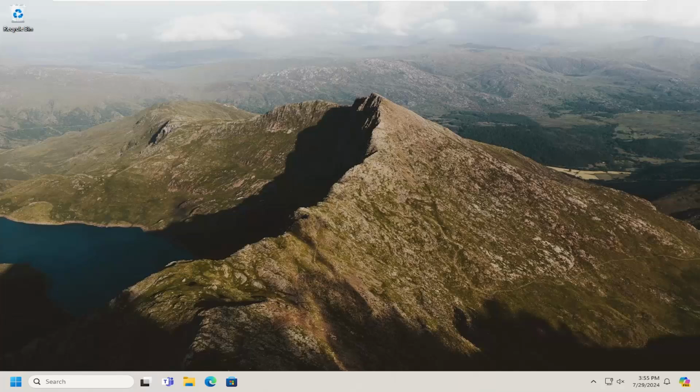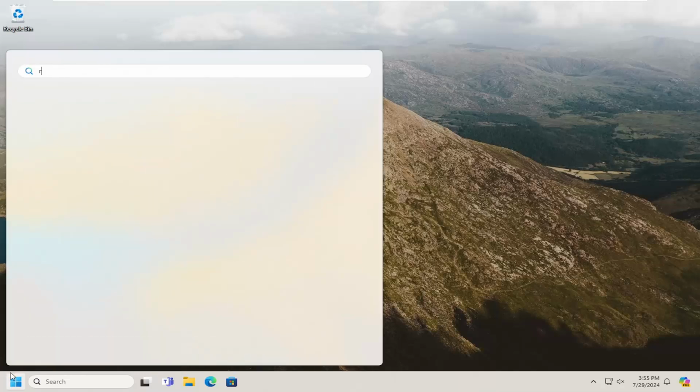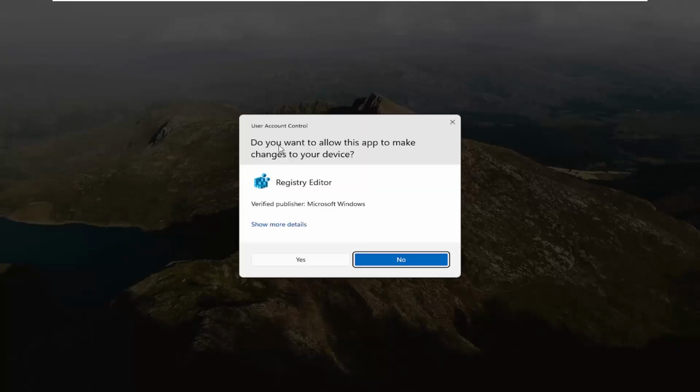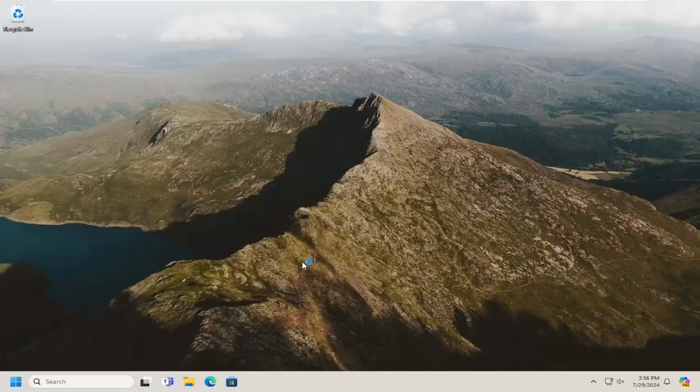So we are going to start off by opening up the search menu. Type in regedit. Best result should come back as Registry Editor. Go ahead and right click on that and select run as administrator. If you receive a user account control prompt, select yes.